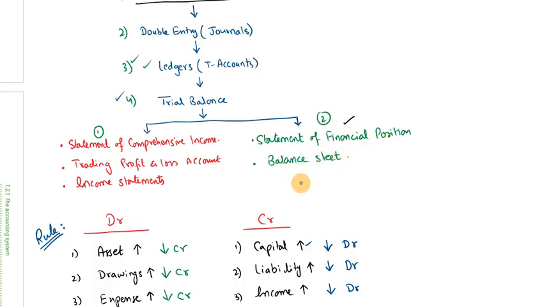So the accounting equation is asset is equal to capital plus liabilities. Another name for capital is equity. All three belong to the statement of financial position, that is the balance sheet.